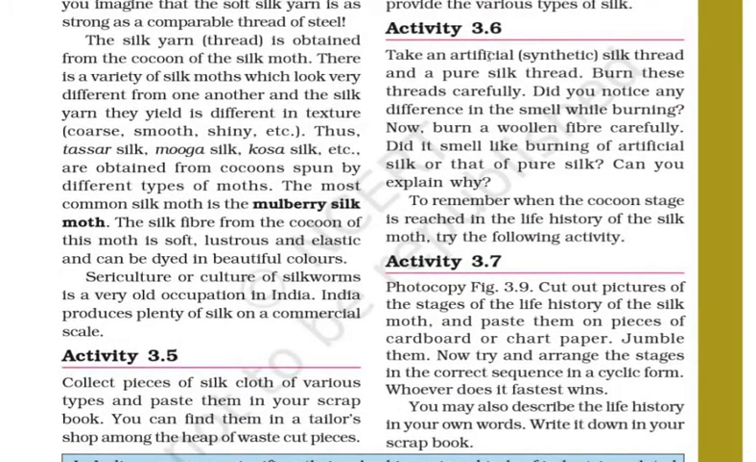Now, activity 3.6. Take an artificial synthetic silk thread and a pure silk thread. Burn these threads carefully. Did you notice any difference in the smell while burning? Now burn a woolen fiber carefully. Did it smell like burning the artificial silk or that of pure silk? Can you explain why? So when you burn different types of silk, it gives different kinds of smells. When you burn woolen fiber, it gives a totally different kind of smell.